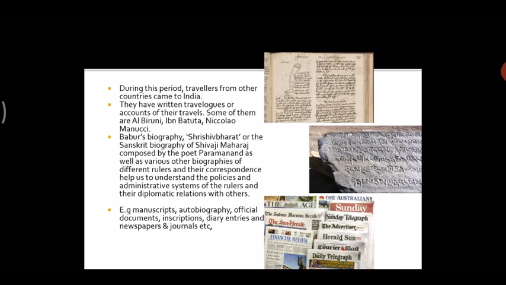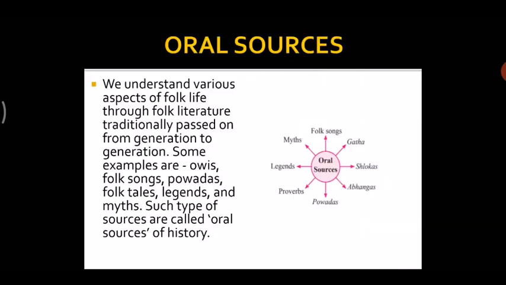Now, what are some examples of written sources? They are manuscripts, autobiography, official documents, inscriptions, diary entries, and newspapers and journals, etc. These are all examples of written sources. Let's move forward. Now, the next is oral sources.